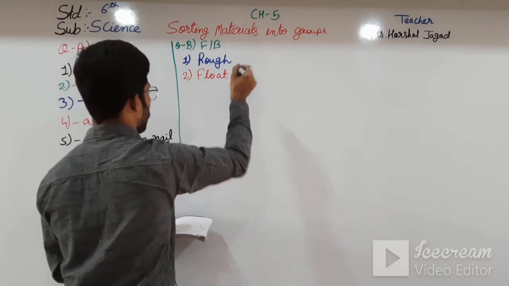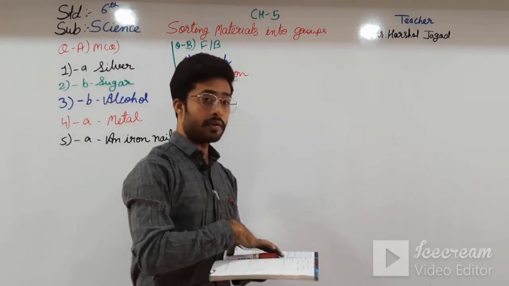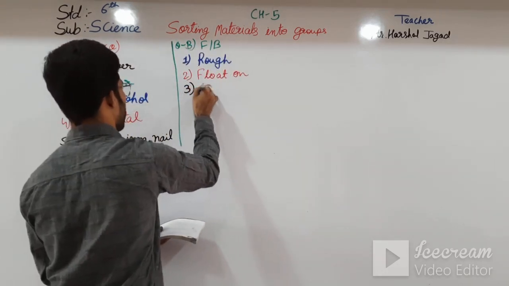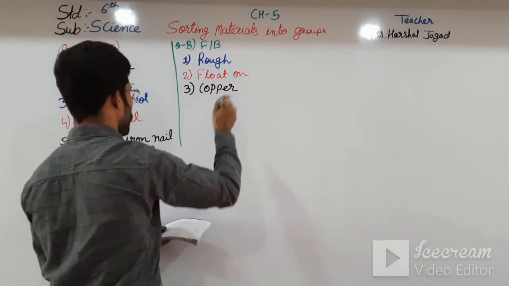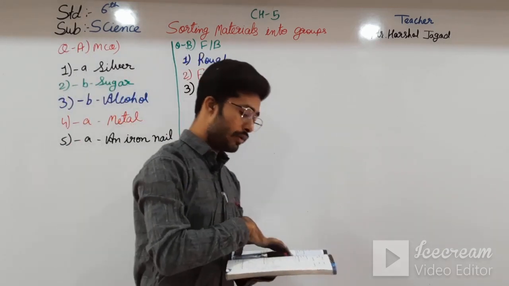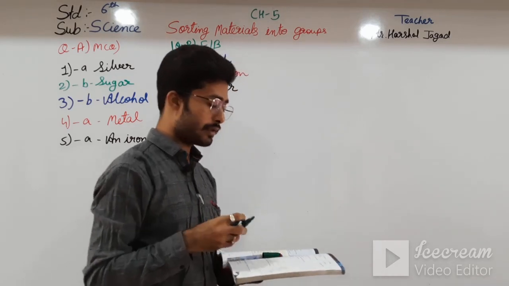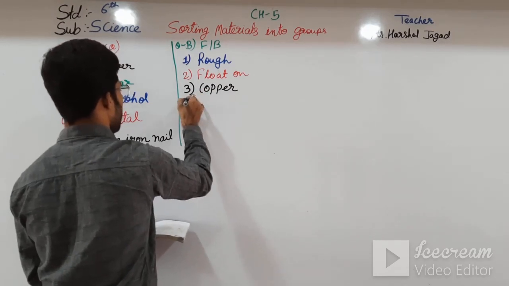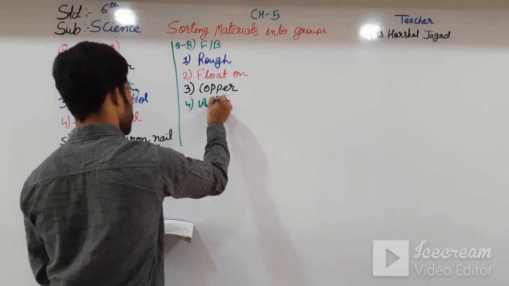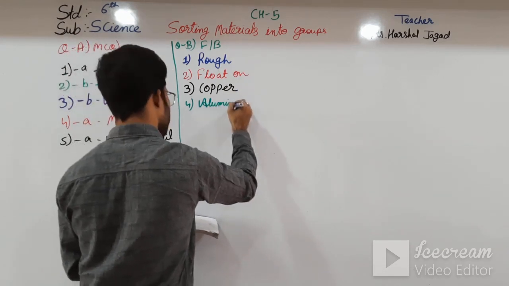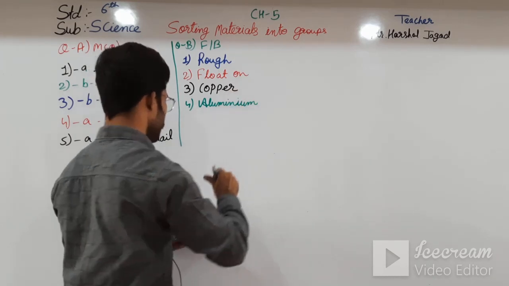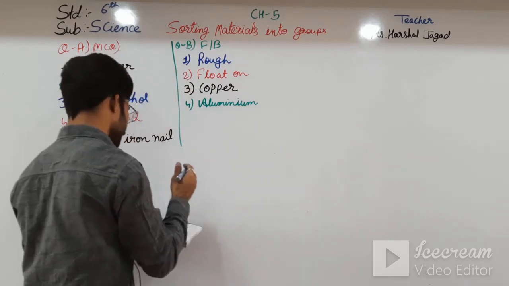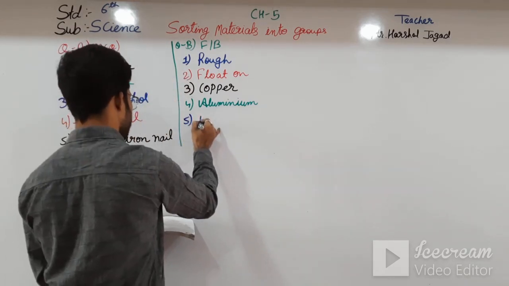Third one, dash is a good conductor of heat, air or copper. Then I will say copper. Fourth one, dash is a good conductor of electricity, aluminum or wood. In that will come aluminum. Fifth one, dash is attracted to a magnet, wood or nickel. Then nickel.